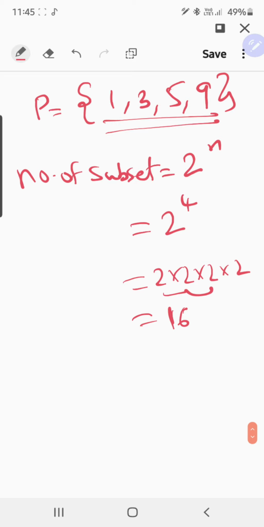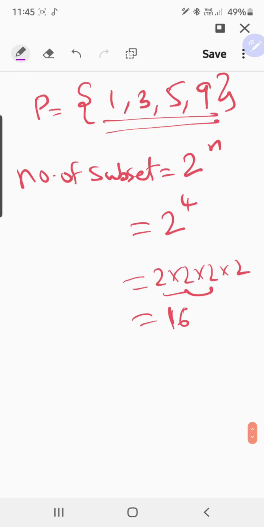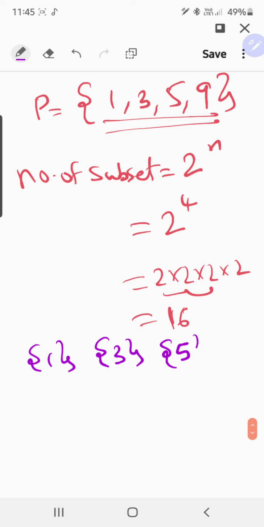Now I am writing them. It's very simple, just understand. First write each element as a set. First, 1 is one subset, 3 is another one, 5 is one more, 9 is one more. So out of 16 we have already covered 4.